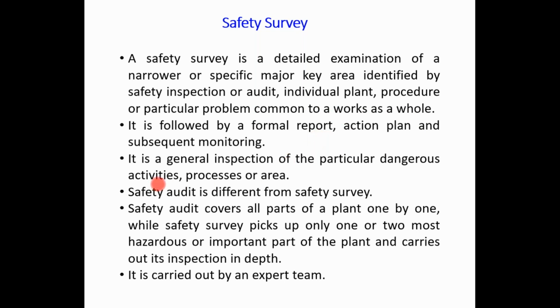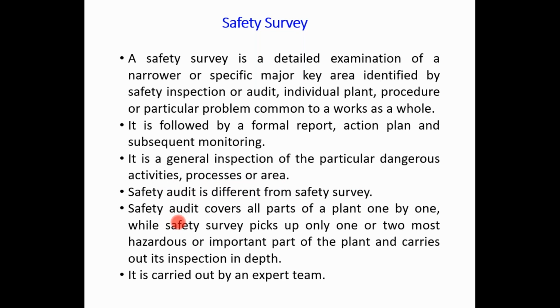So that is the main difference in the safety audit and safety survey. The safety survey is carried out by the expert team which is available in the plant. Then it is a particular area which is going to be inspected or observed by those expert persons, and it is critically studied in detail. The study report is useful to all concerned. Safety study of one industrial estate examines all or the sample factories in the estate or requisite points.